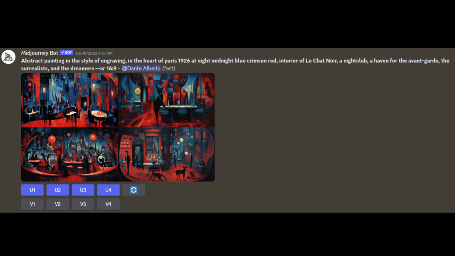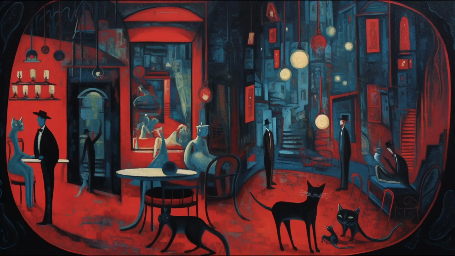Moving to the interior of the club, I kept the same core prompt. Add a descriptive attribute of interior à la Chat Noir, a nightclub, and then added phrases from the story to the end of the prompt. Notice the black cats. The story could have taken a very different turn with all the characters as cats.